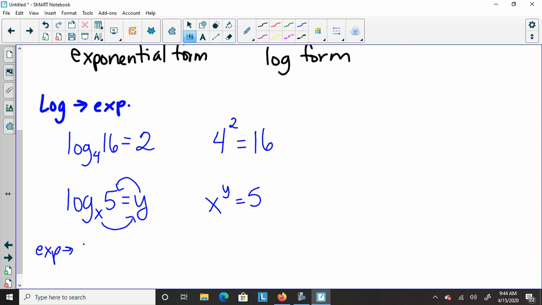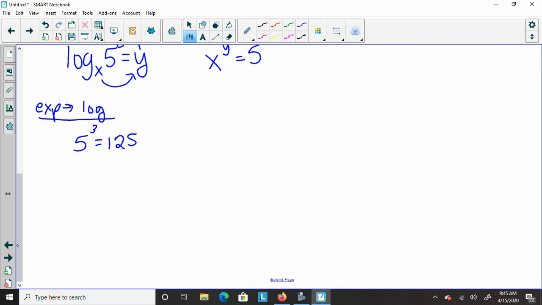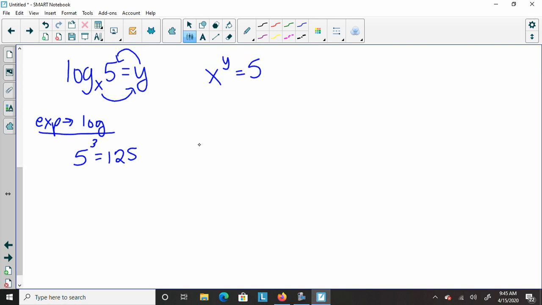So exponential to log. They're going to give us an exponent and they want us to write it in log form. So we just have to remember where the things go. If I had 5 to the third equals 125, when I write it in log form, log, the 5 is the base, of 125, and then that equals the power, which is 3.